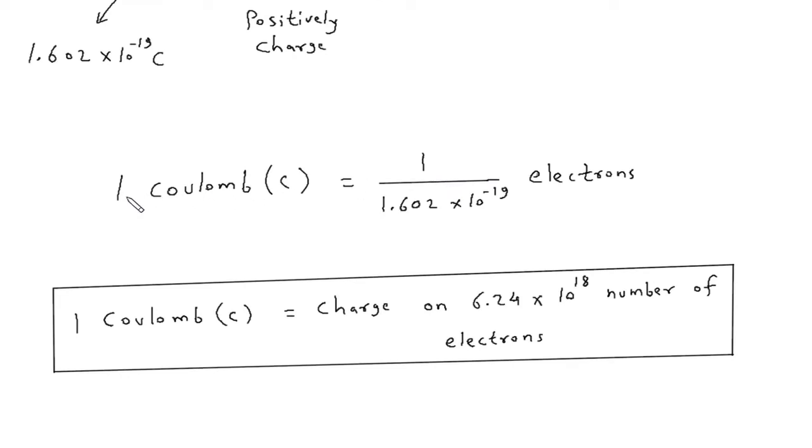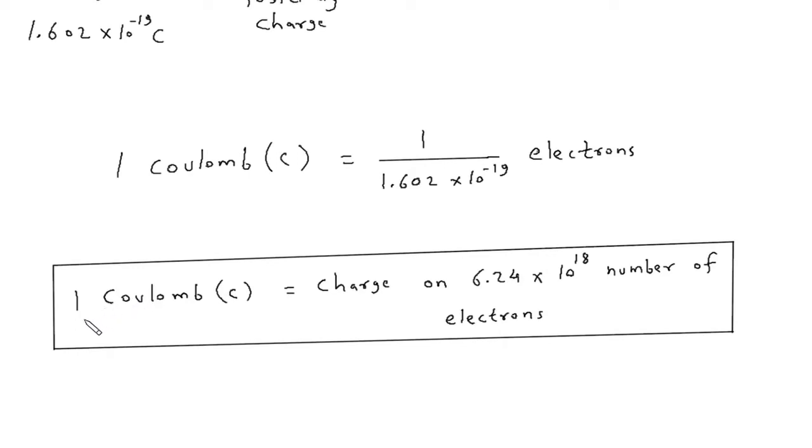So 1 coulomb is equal to 1 upon 1.602 into 10 raised to the power minus 19 electrons. So we can say that 1 coulomb is equal to charge on 6.24 into 10 raised to the power 18 number of electrons.